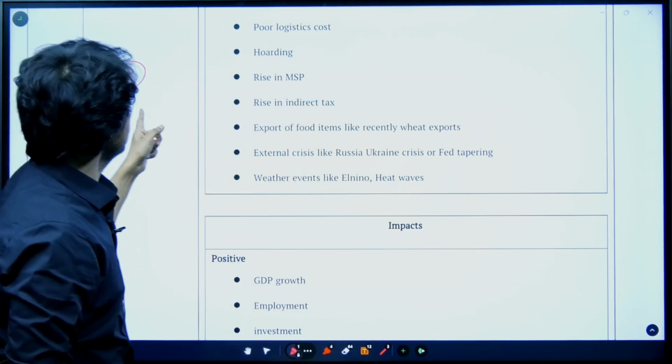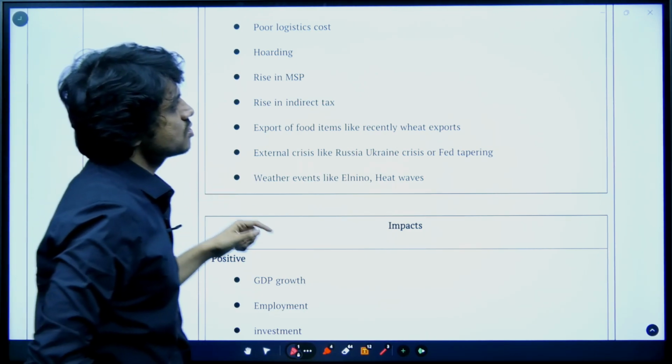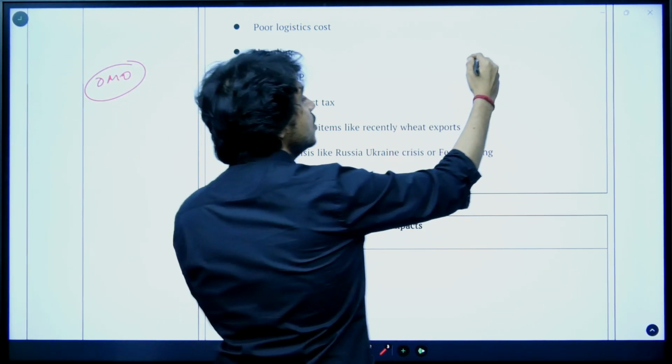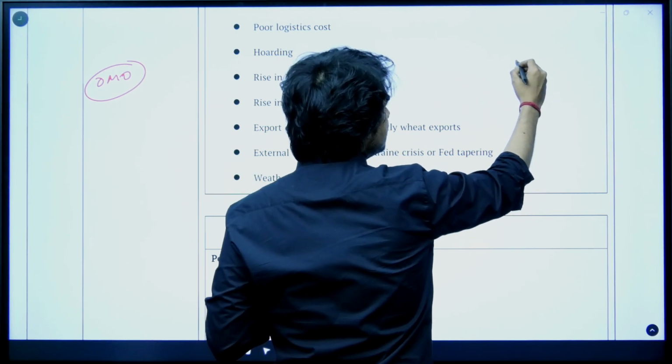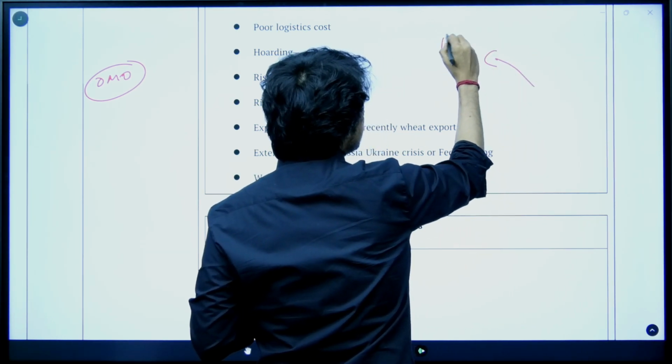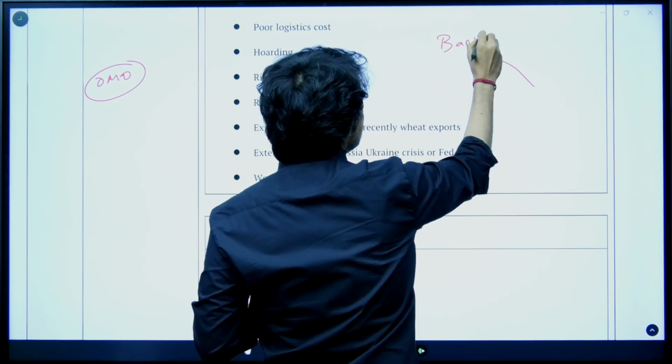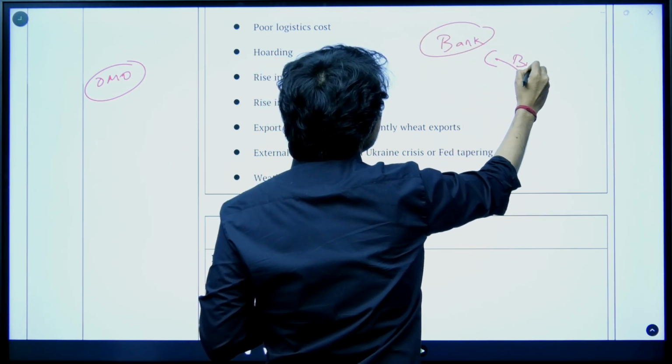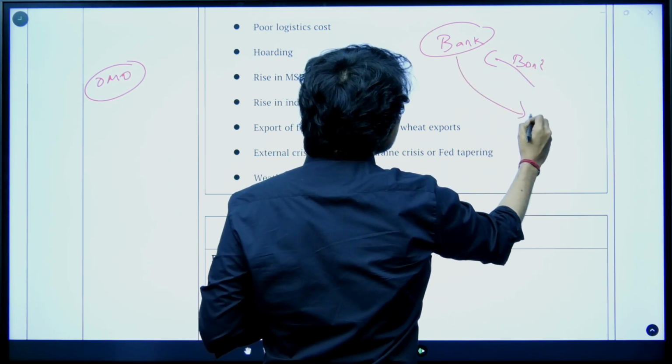In the same way, federal institutions of developed countries like the USA, Europe, Japan, will buy government bonds and give the money to the public.